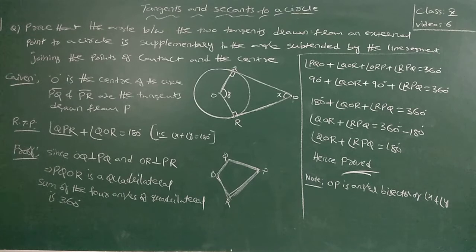Very important concept, this one. In objectives, 1 mark questions are very important. Frequently they will ask this type of numerical questions. And the last note, the additional point I gave: when you join O and P, OP becomes an angular bisector of X and Y. Because that OP will divide the figure into two congruent triangles, which we already proved in the previous theorem.